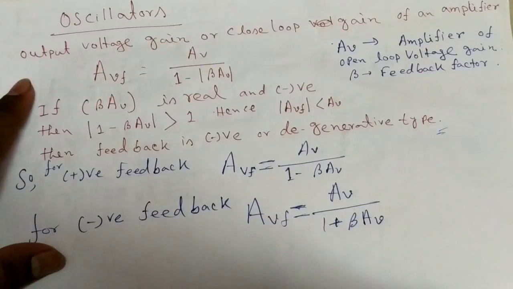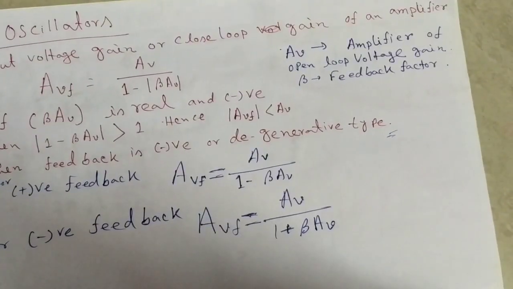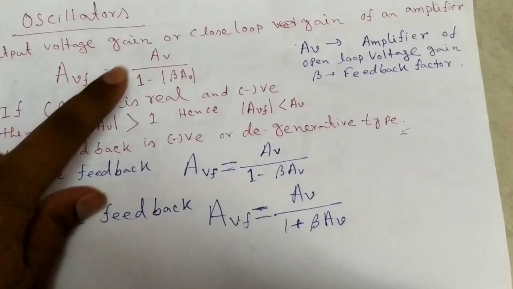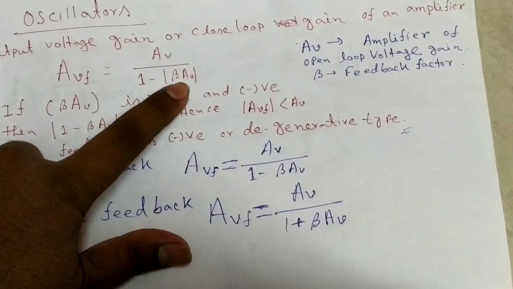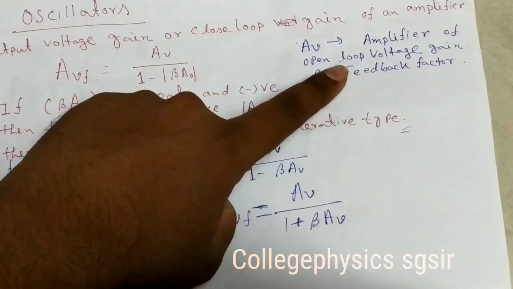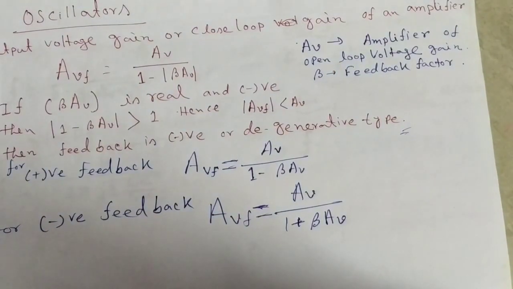One thing you remember: the output voltage gain or closed loop gain in an amplifier, AVF, is equal to AV divided by 1 minus beta AV, where AV is the open loop voltage gain of the amplifier and beta is the feedback factor.